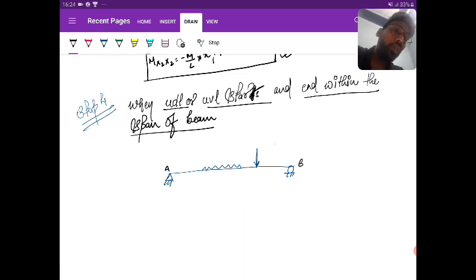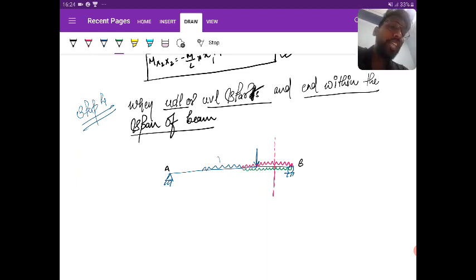So what you are going to do in this case is take the section at the end. You need to extend this till the end of the beam, and whatever extension you are doing, the same amount of load you are going to apply from the bottom.